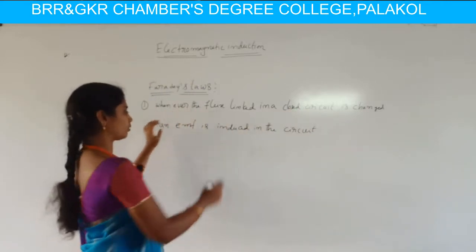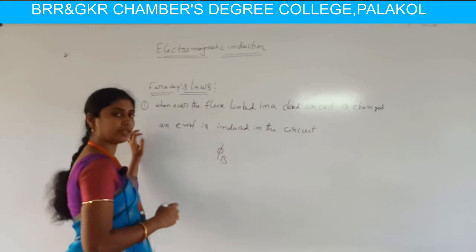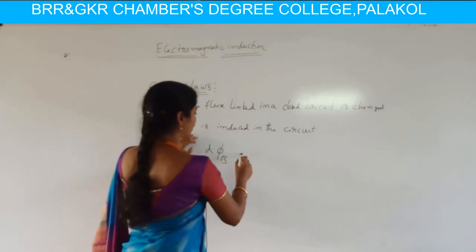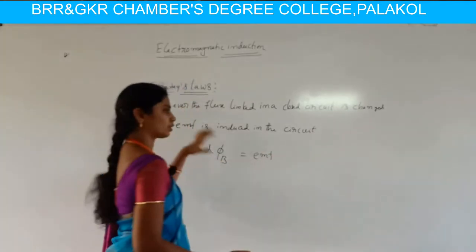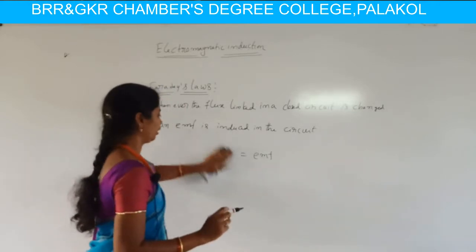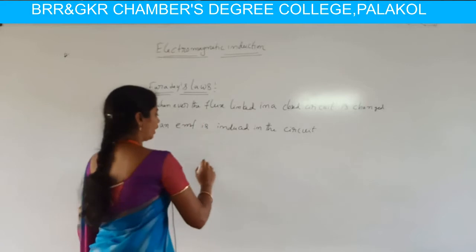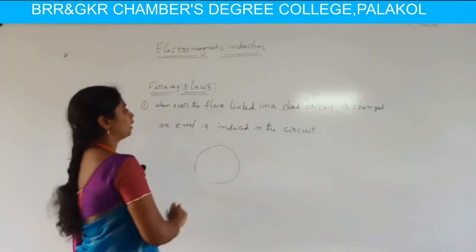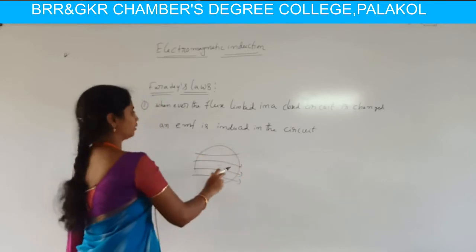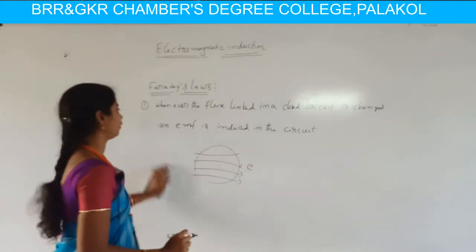Here the magnetic flux is indicated with the letter phi B. When this phi B linked in a closed circuit is changed, then automatically an EMF is induced in the circuit. He considered a closed circuit in which the magnetic flux, that is the magnetic lines of force linked, is changing; then an EMF is induced in the circuit, as observed by Faraday.